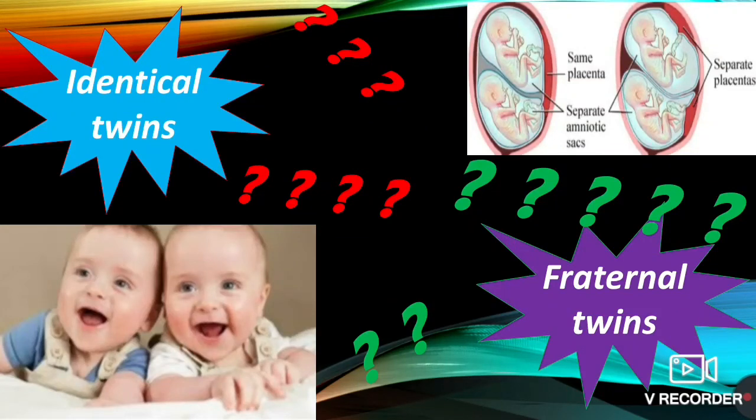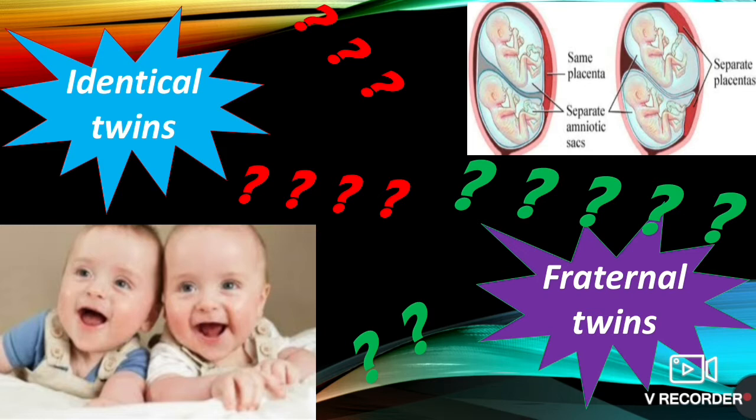In today's video, we will learn about types of twins. Generally, we usually describe twins according to 2 points. Number 1 is how many eggs they generally develop from, that is 1 or 2. Second, whether they share a placenta in their mother's womb or not. On the basis of these 2 points, we generally describe twins and categorize them.